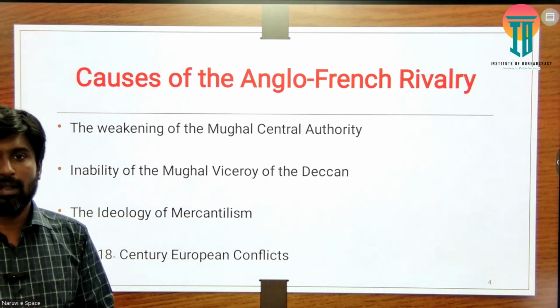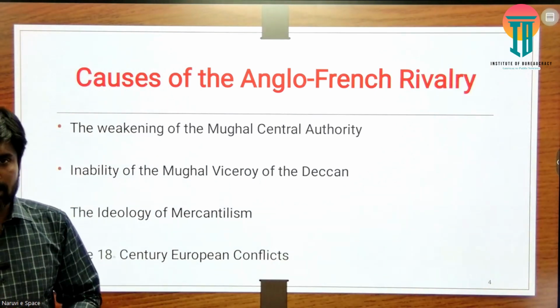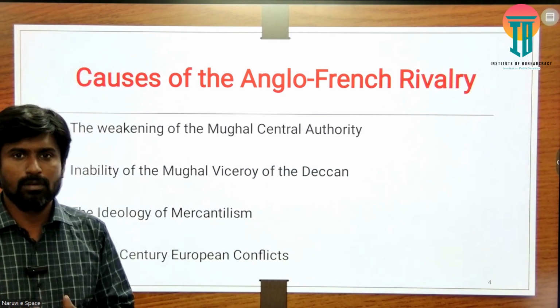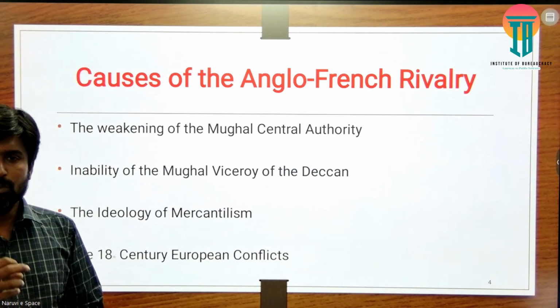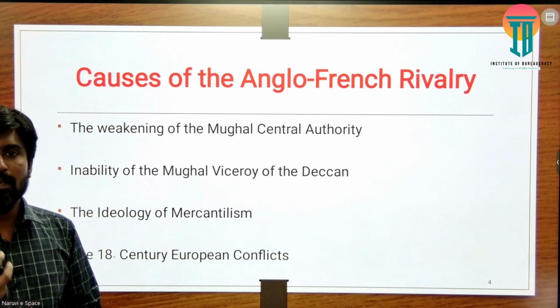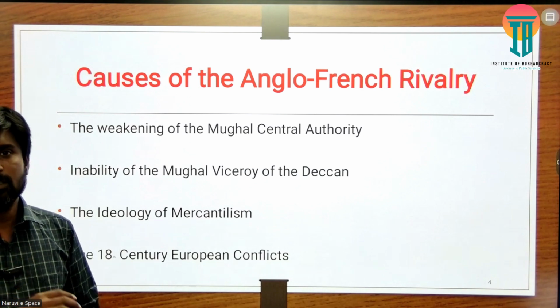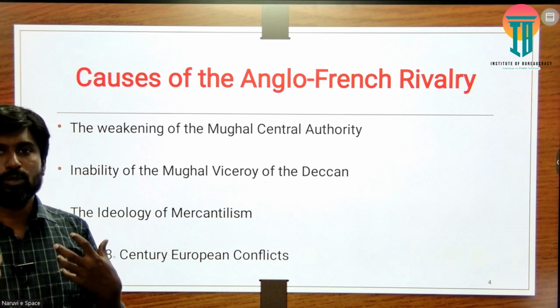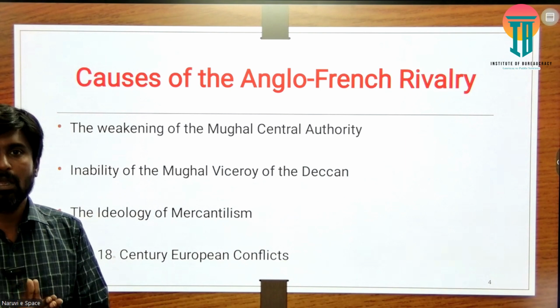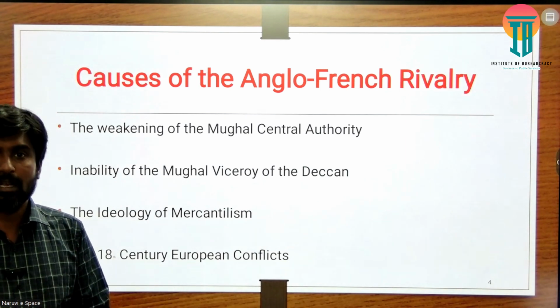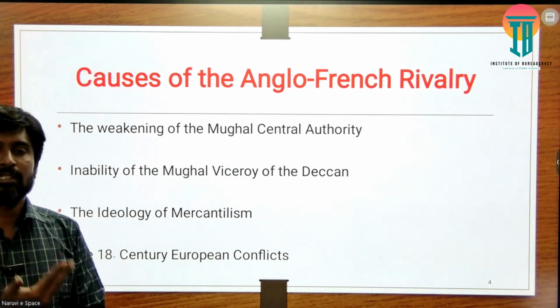So automatically the balance of trade will be more favorable to the British. Not only the British, even the French and others were involved in this policy. When they started to involve in this policy, it created a tussle between the British and the French East India Company, not only in India but even in other areas.